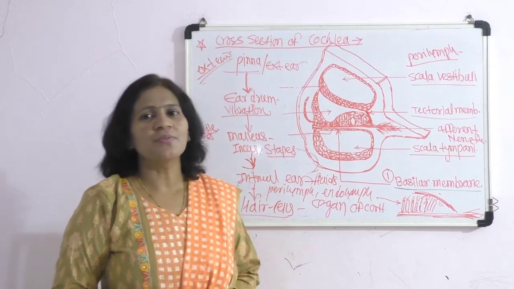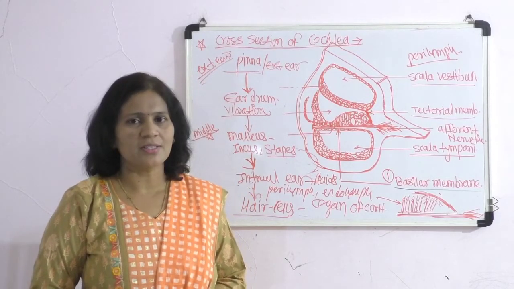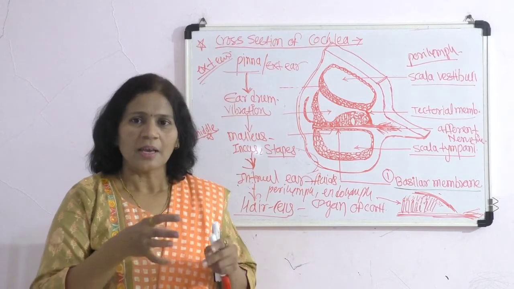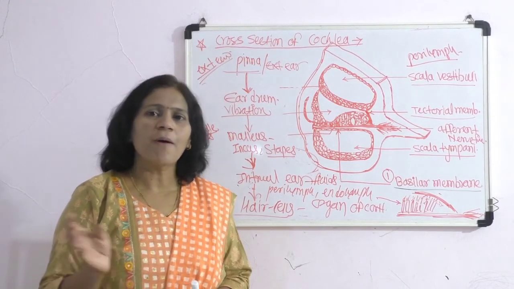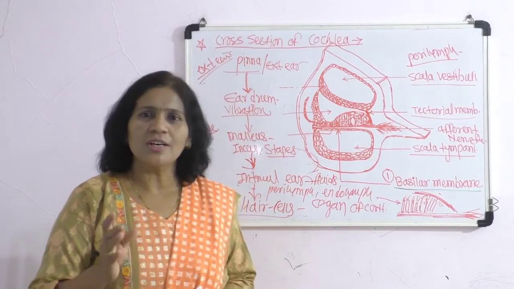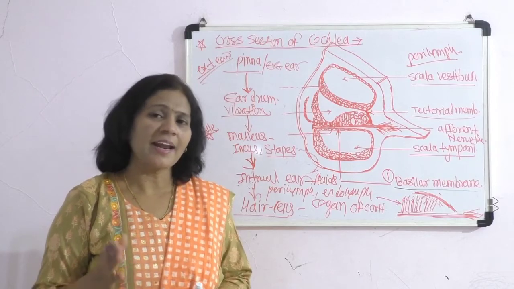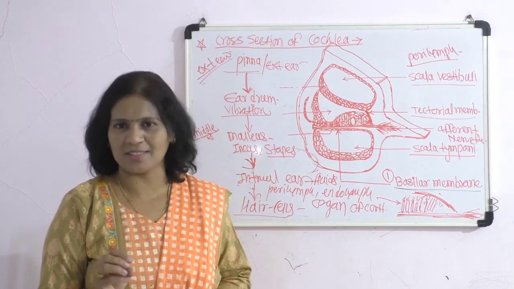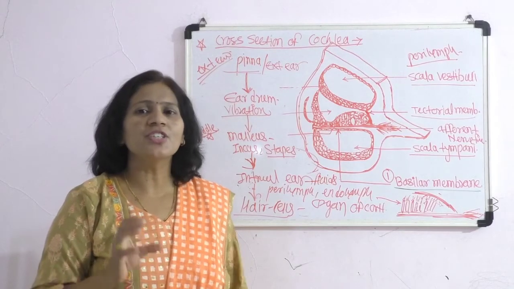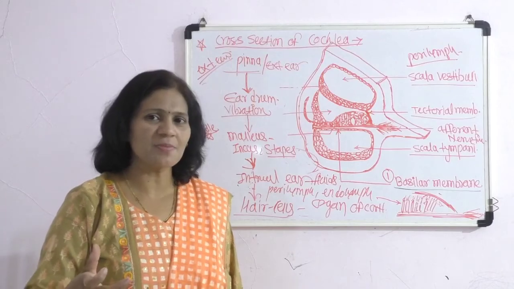So in this way we have concluded the important sense organs. We have concluded the structure and function of the nervous system, and as the sense organs contain the receptors, they have an important role in the nervous system.